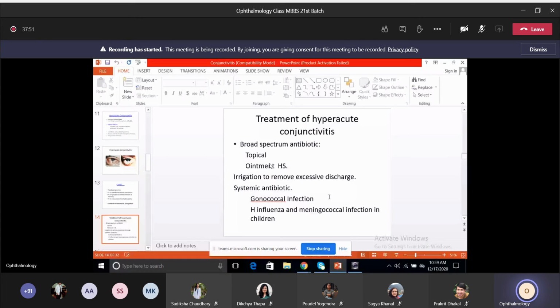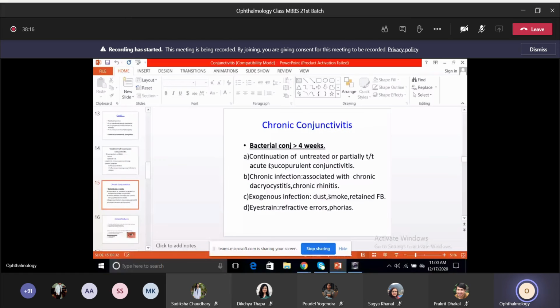So especially in children, in neonates, the main infection is due to gonococcal infection. Sometimes in children, H. influenza and meningococcal also can be present. Okay, so treatment has to be started right away in such cases. Now coming to the next topic, which is chronic conjunctivitis. So this is very common, especially in a setup.